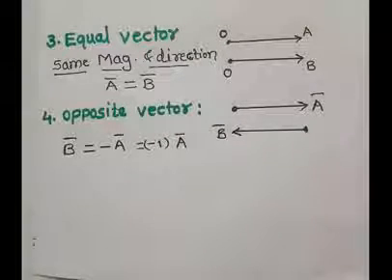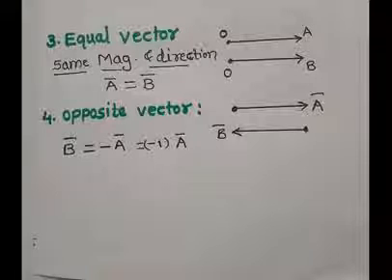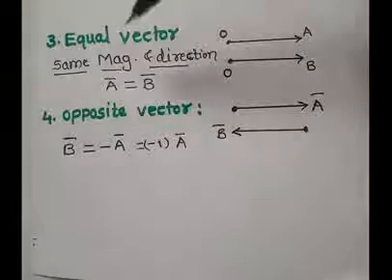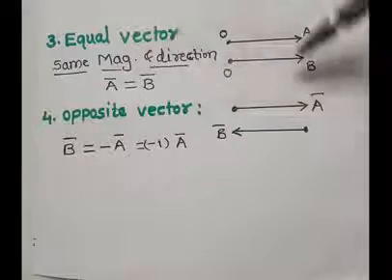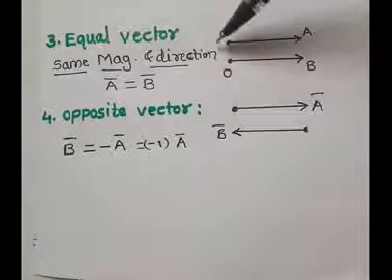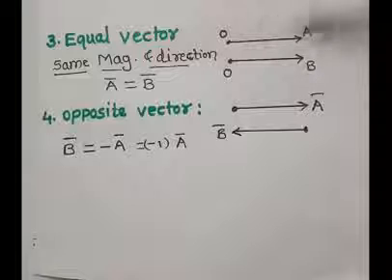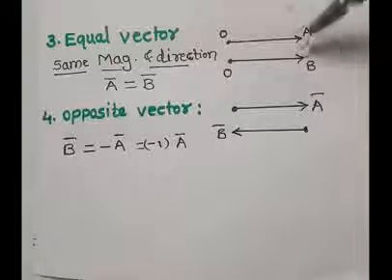Now what is the definition of equal vectors? Two vectors are said to be equal if they have the same direction and equal magnitude. Then the vectors are called equal vectors. Here in this diagram, A bar and B bar are equal vectors because their directions and magnitudes are the same. These vectors are also parallel to each other. Hence it is also called a parallel vector.